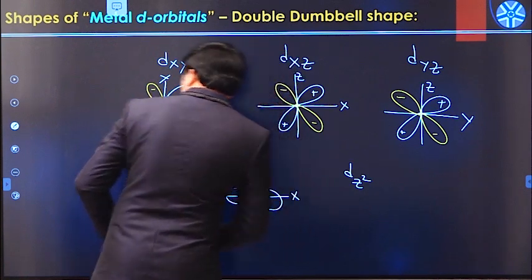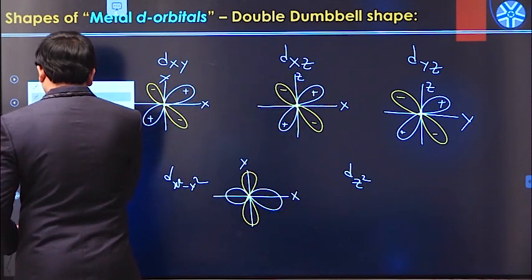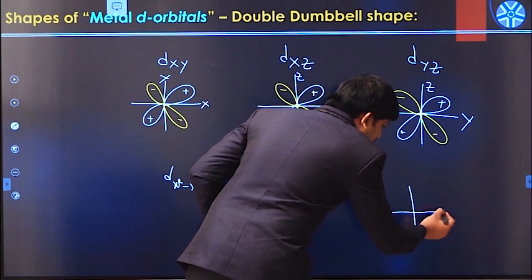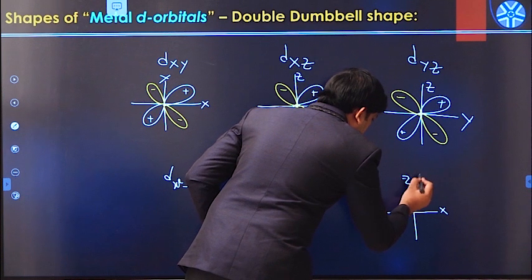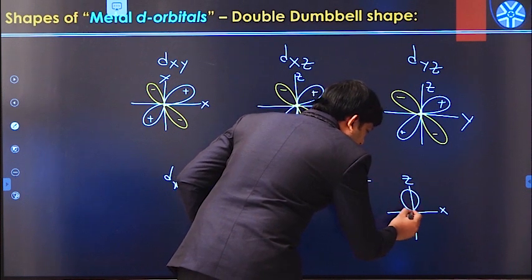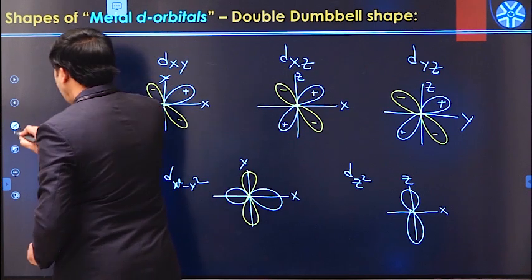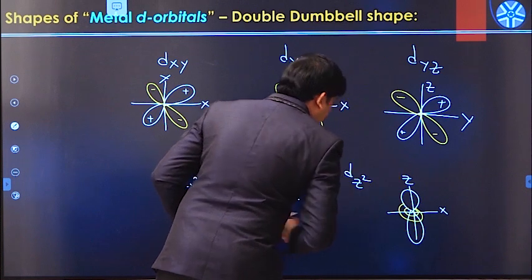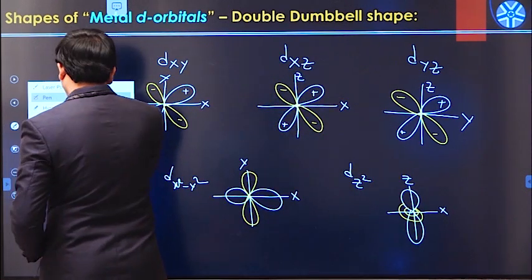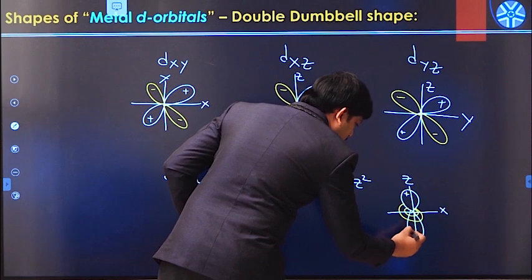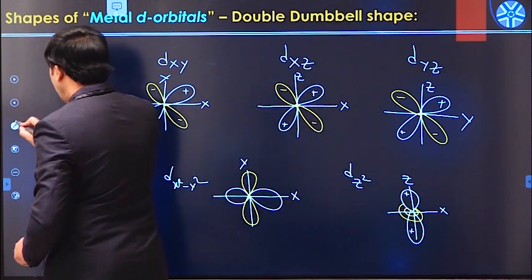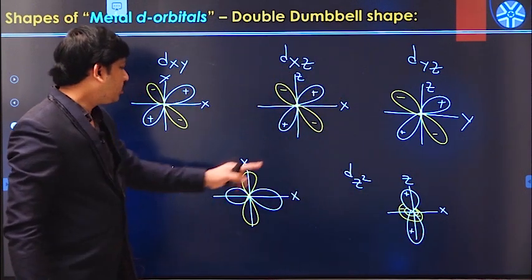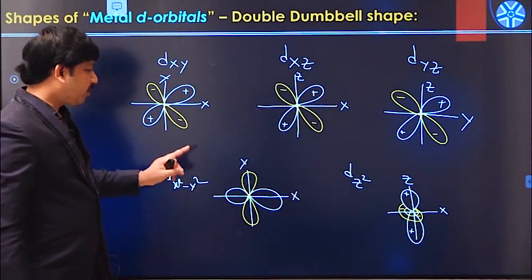Similarly, we have a dz square orbital also. So this is z-axis, this is x-axis, and this is z. So like this. So this is actually positive, and this is negative like that. So like this, we have actually 5 different d orbitals.